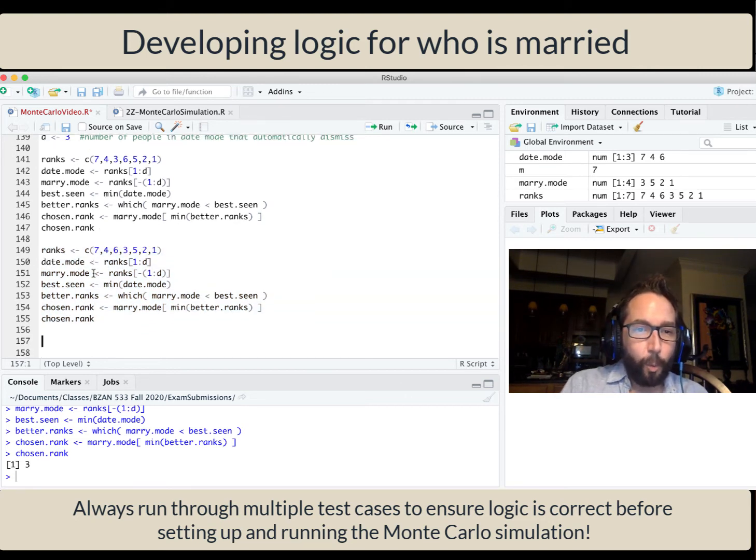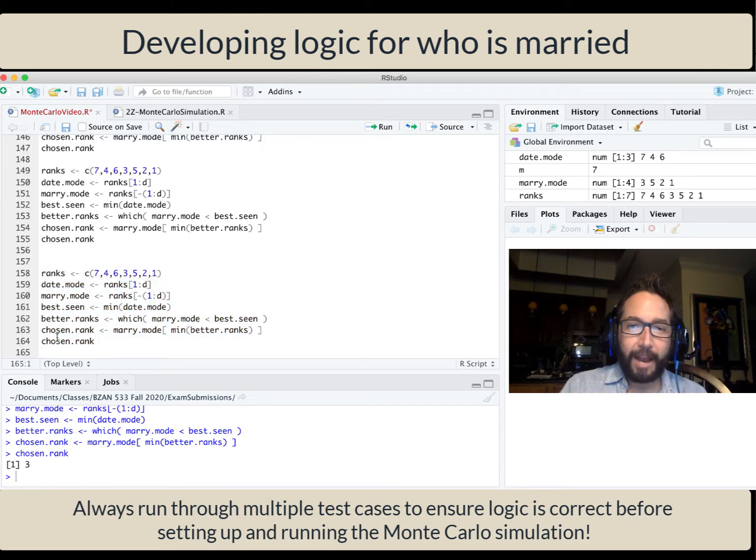All right, well, one more example, because I haven't tackled the case of, well, what happens when I actually run into rank 1 during my date mode? So why don't I switch this 1 and this 7 here. In this case, I actually run into the most suitable spouse during date mode. I never meet anyone who's better, and so I remain unmarried here.